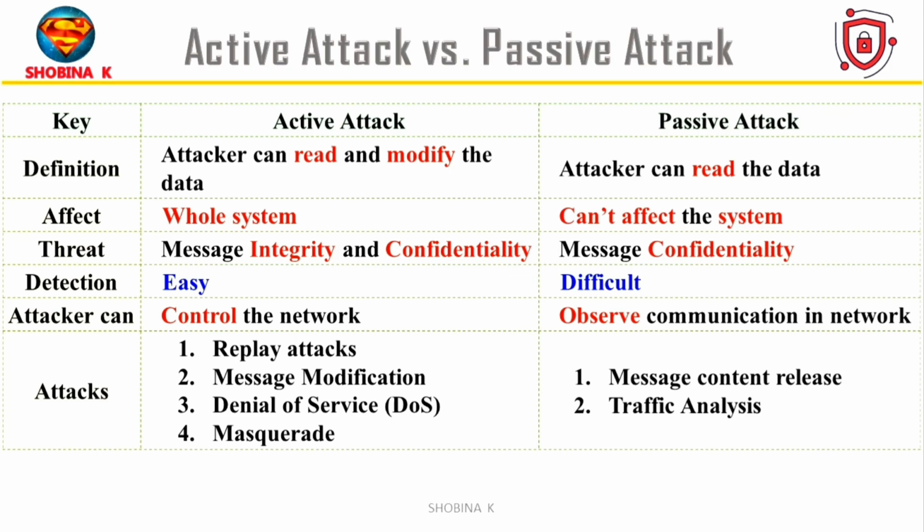Active attacks target both message integrity and confidentiality. Passive attacks focus only on confidentiality. Active attacks are usually easier to detect because something breaks or acts weird. Passive attacks are hard to detect. They just observe without making noise. In an active attack, the attacker can control or disrupt the network. In passive attacks, they only watch the communication. Active attacks include replay attacks, message modification, denial of service, and masquerade. Passive attacks include message content release and traffic analysis.